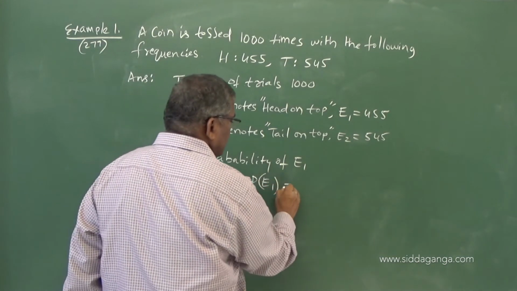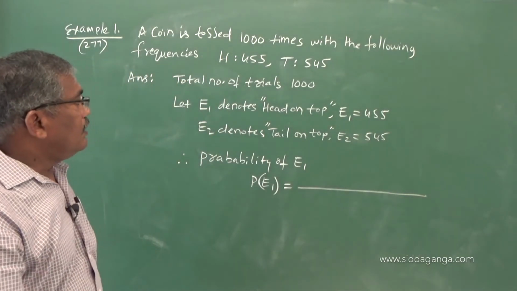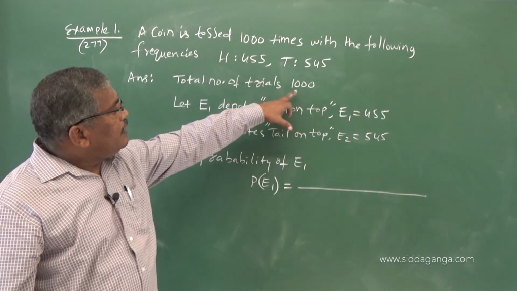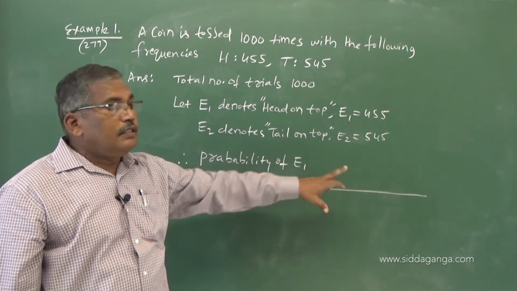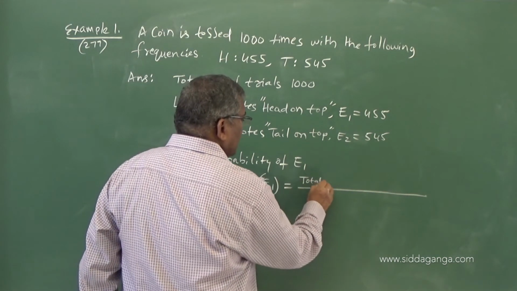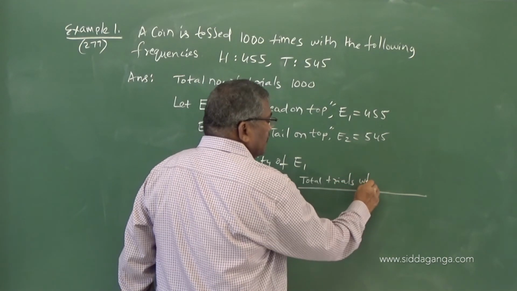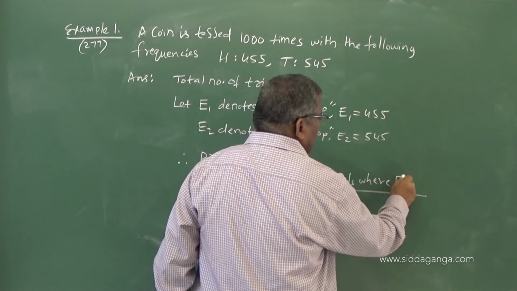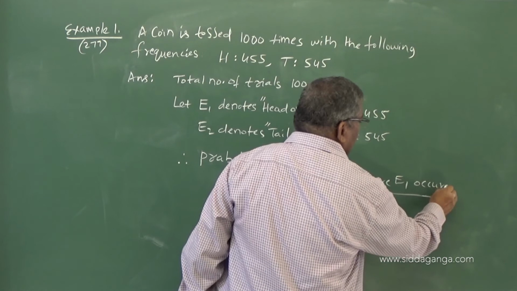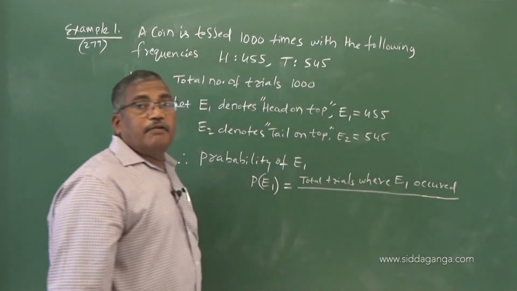This equals the total number of trials in which head on top appeared, or I will write, total trials where E1 occurred, divided by total number of trials.